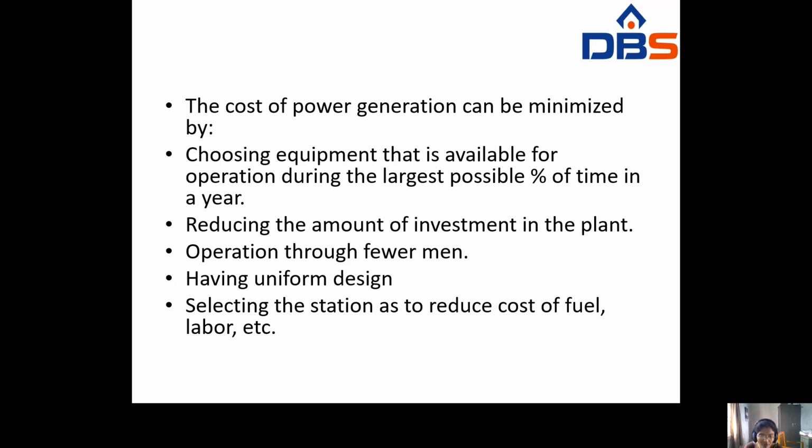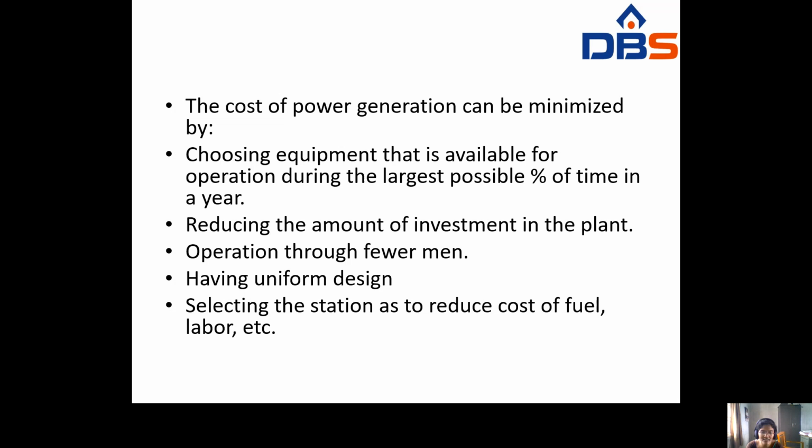Having uniform design. We have to design the power stations to be uniform. At that time no distortions or disturbances will occur, so you can get the power in the proper way, and you can also reduce the cost of power generation.